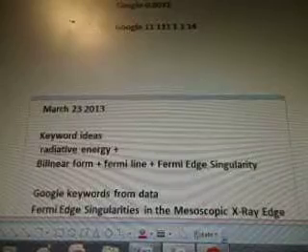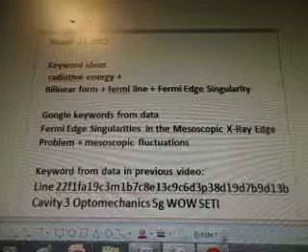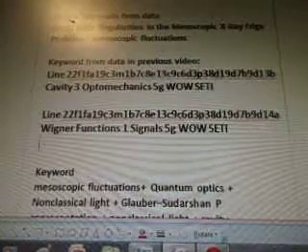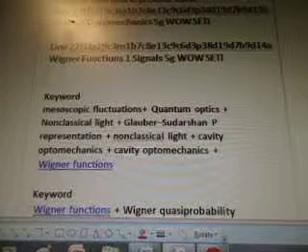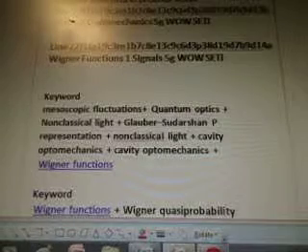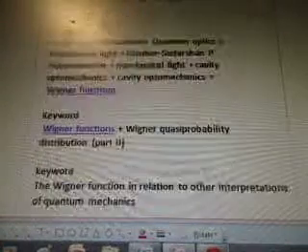The keyword ideas are radiative energy, bilinear form, and Fermi line, Fermi edge singularity. That's with mesoscopic X-ray edge problem and mesoscopic fluctuations. It's from this line of data, cavity optomechanics, and then it went to Wigner functions 1 signals. So the keyword mesoscopic fluctuations plus quantum optics, added to non-classical light, then Glauber-Sudarshan P representation, non-classical light, cavity optomechanics, and Wigner functions.